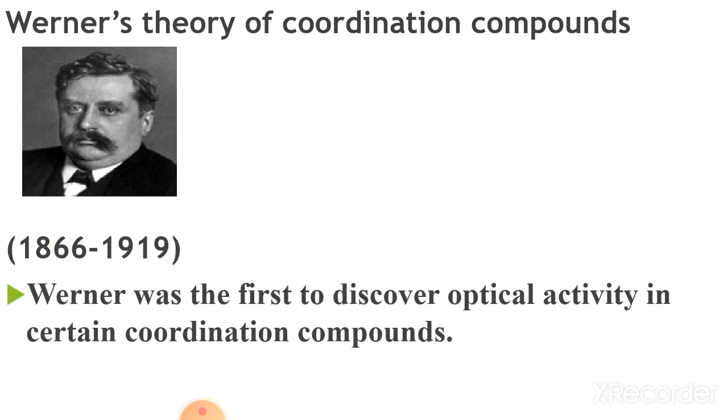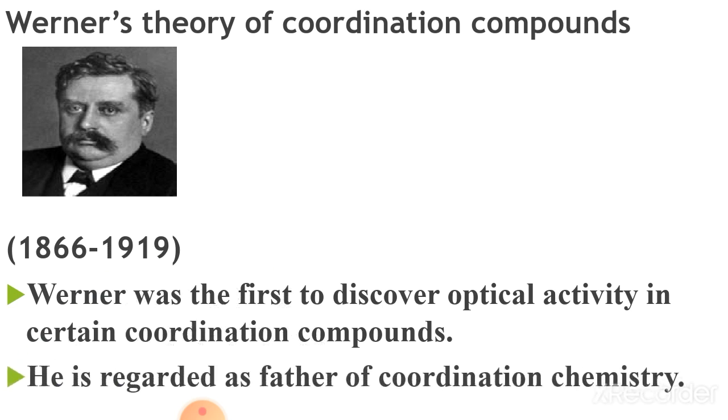Look at the diagram of Werner, where the lifespan is given: 1886 is the year of birth and 1919 is the year of death. Werner was the first to discover optical activity in certain coordination compounds. That's why he is regarded as the father of coordination chemistry.